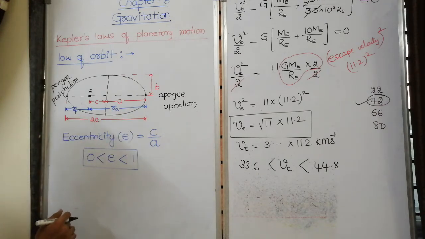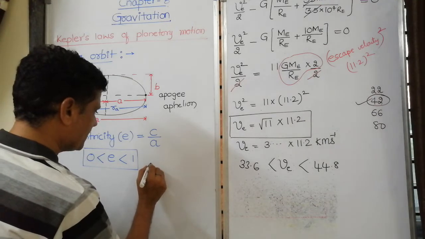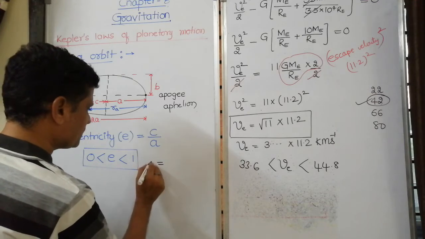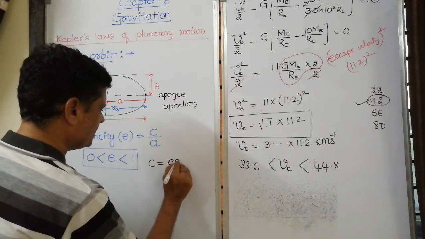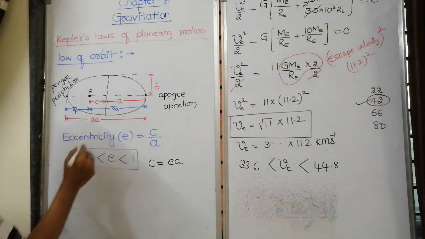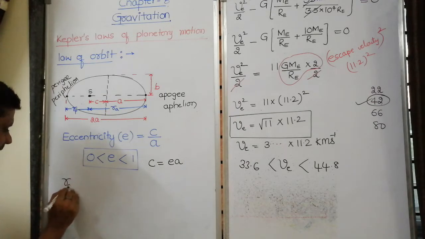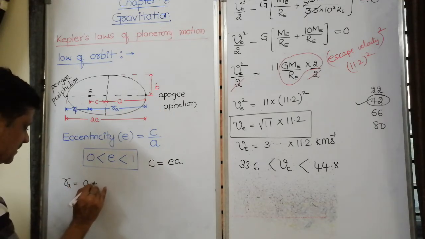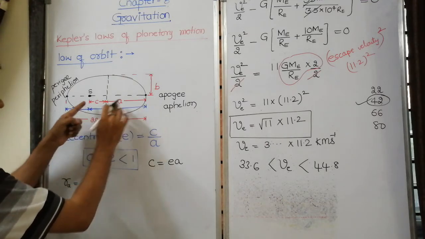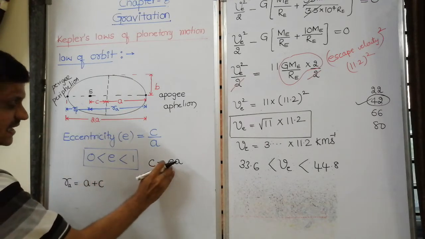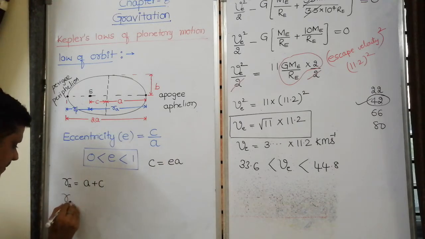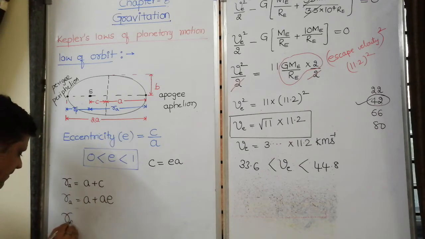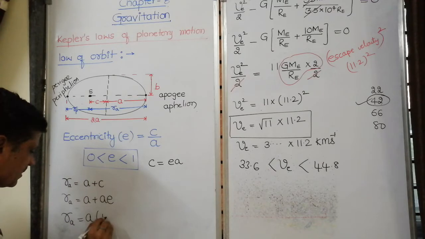According to this, C can be written as e into A, or AE. Then the radius, the distance of apogee, can be written as A plus C, and C is AE, so A plus AE. Then the radius of apogee is A common, 1 plus e.